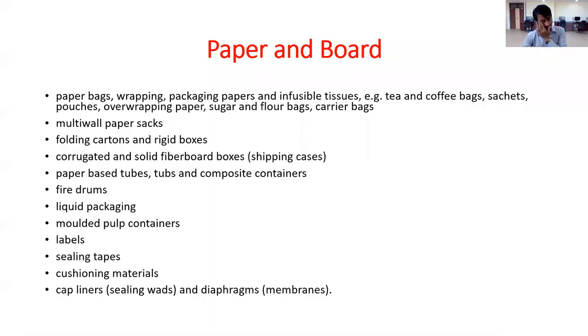Then examples of paper and paper boards. Paper bags we are using. For wrapping purpose, we are using packaging papers and infusible tissue. Tea and coffee bags, sachet pouches, overwrapping paper, sugar and flour bags, carrier bags.